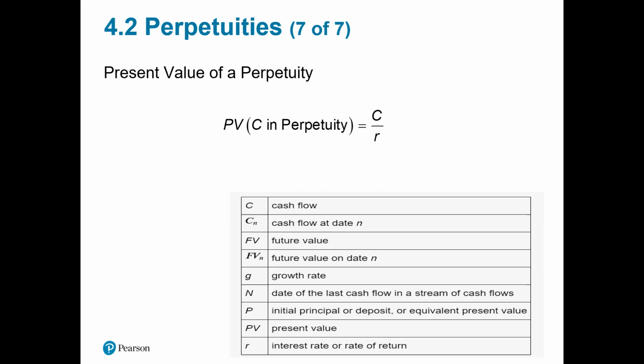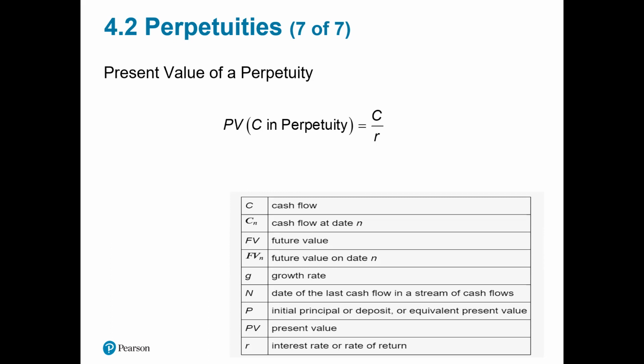And here I have this table of notations for the letters again that you learned in Chapter 3 and Chapter 4. So when I just say the letters, you should know what they mean. C is cash flow.